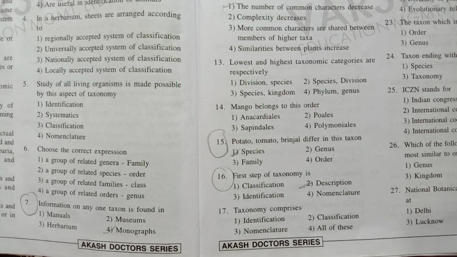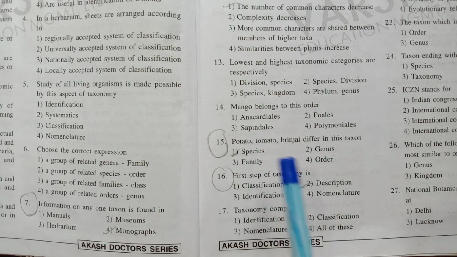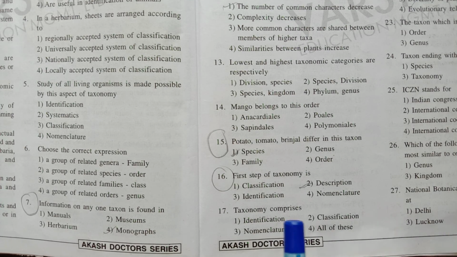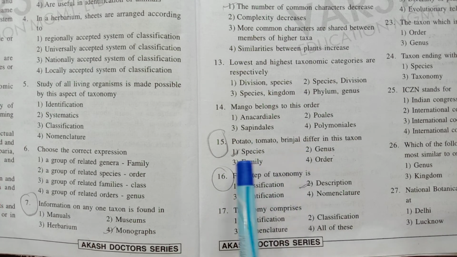Solanum tuberosum. Lycopersicum esculentum, that is for tomato. Brinjal is Solanum melongena. So actually Lycopersicum differs in both genus and species. If we take potato and brinjal, they differ in only species.